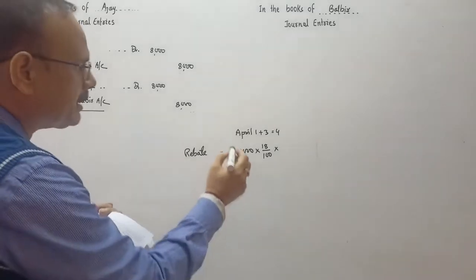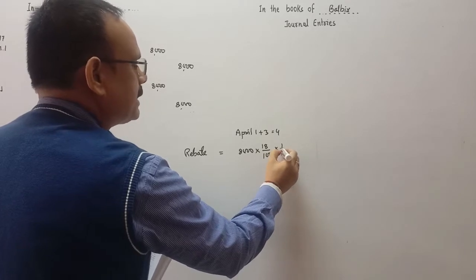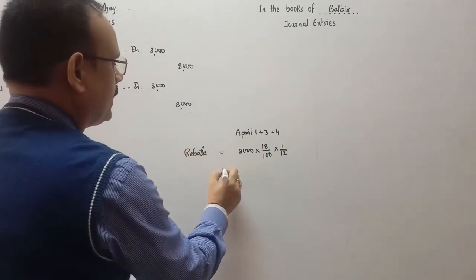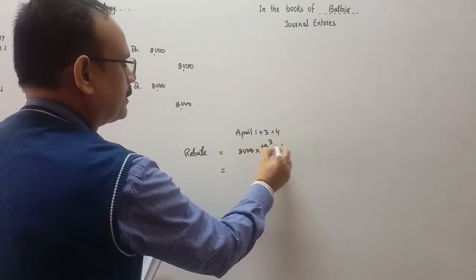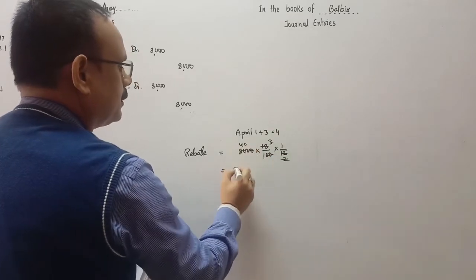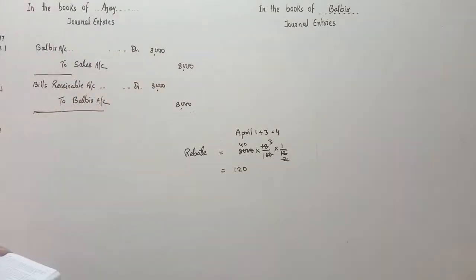So he will get the rebate for 1 month because he settles the amount 1 month before the due date. So we will calculate the rebate amount. It is 120 rupees.